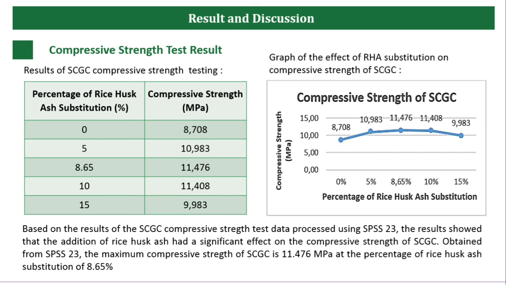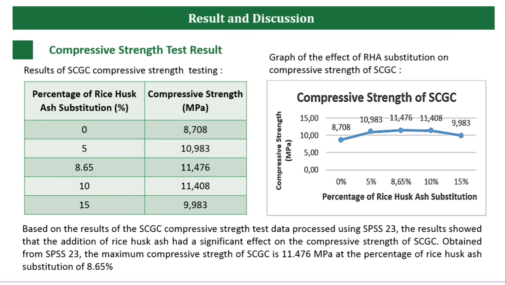Based on previous research, the increase in the compressive strength of SCGC occurs because the addition of RHA increased the Si/Al ratio, so that the polymer bonds formed were stronger. The optimum compressive strength of SCGC was obtained at RHA substitution of 8.65%, and after that there was a trend of decreasing compressive strength at RHA substitution of 10 and 15%.